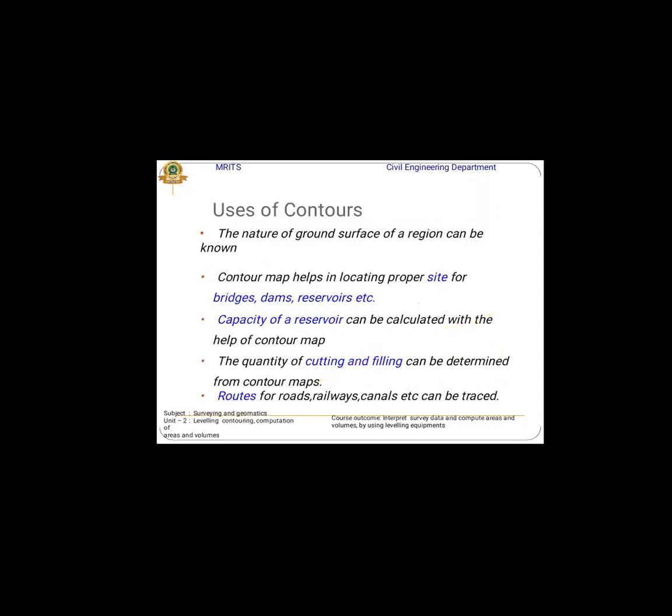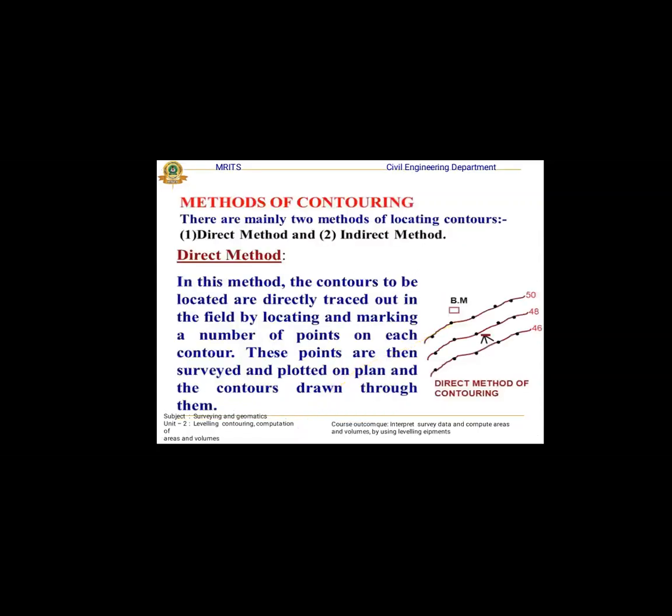Uses of contouring. Why are we using contouring? With contouring, the nature of the ground surface of the region can be known. Contour maps help in locating a proper site for bridges, dams, reservoirs, etc. The capacity of a reservoir can be calculated with the help of a contour map. The quantity of cutting and filling for embankments can be calculated, and routes, roadways, railways and canals can be aligned using contour maps.